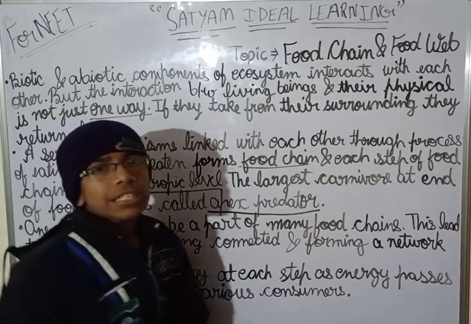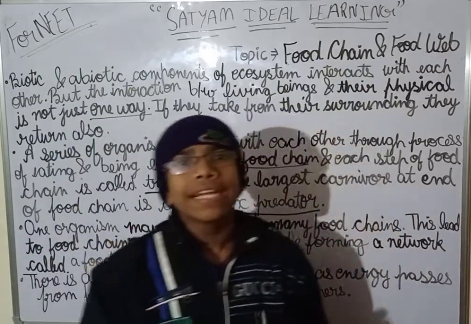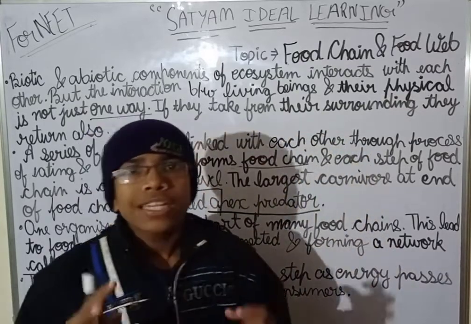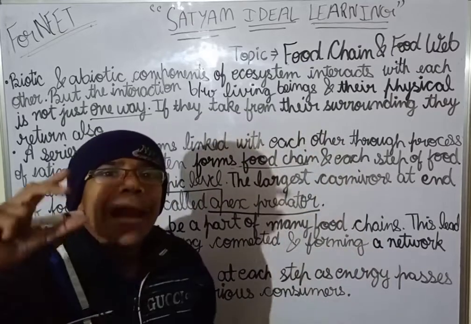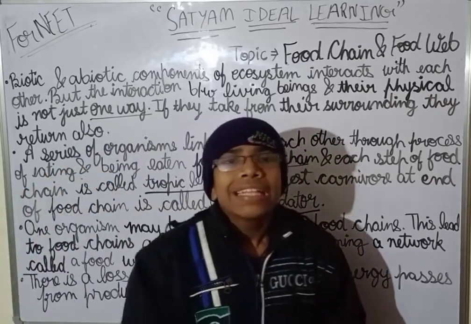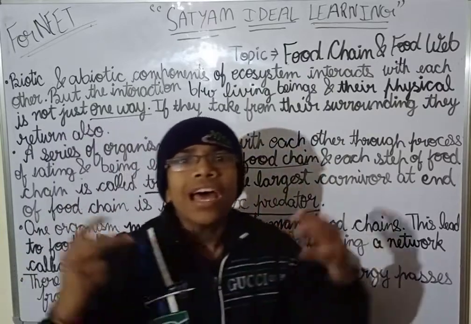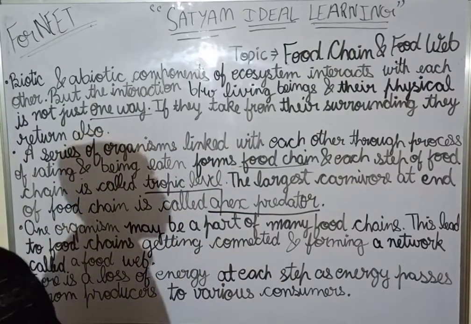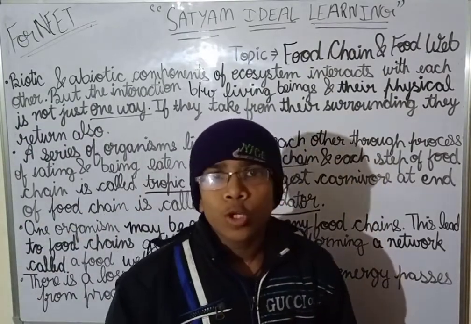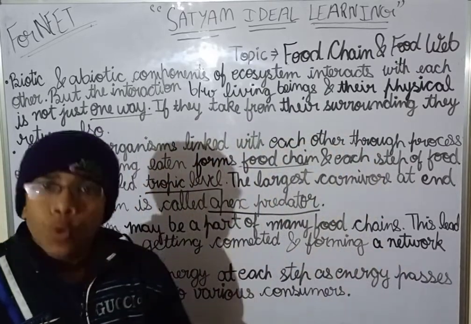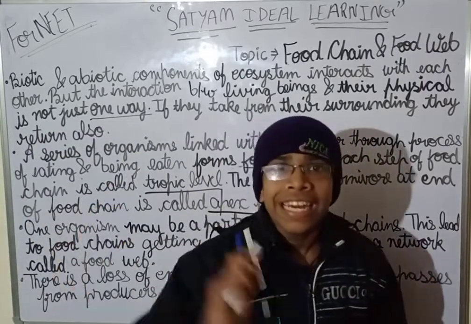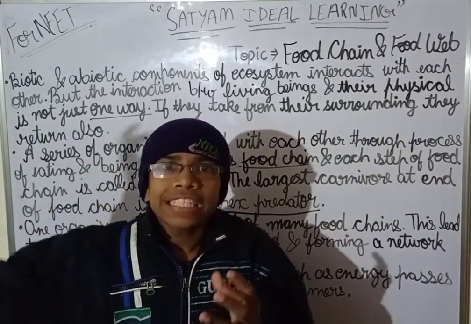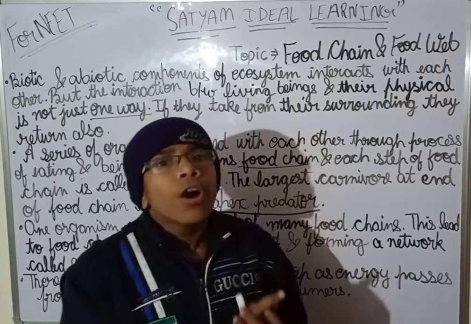Now, let's discuss how the biotic components are interacting with each other. Food is the primary link between the living beings. Food is made by the producers. Producers are green plants. They make food with the help of sun energy, so the sun energy gets converted into the chemical energy of food.